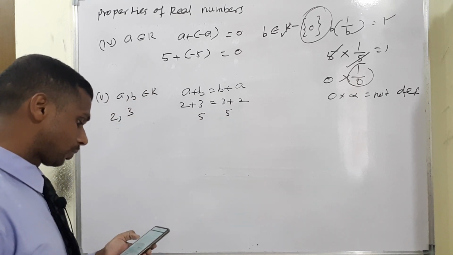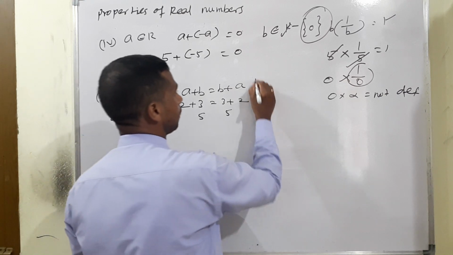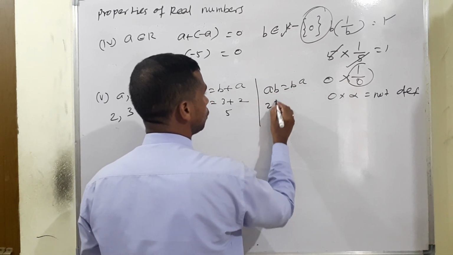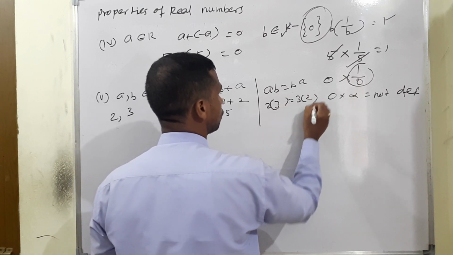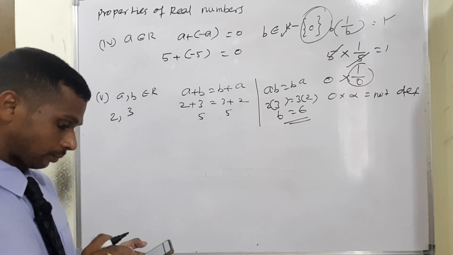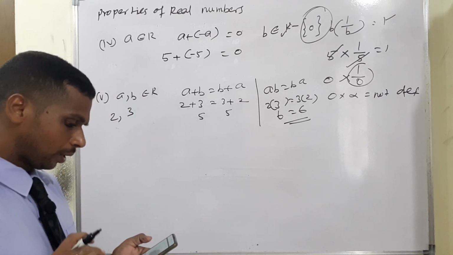But multiplication also, AB is equal to BA. So AB is equal to BA. What will happen? 2 into 3, at the same time 3 into 2. 2 3s are 6, 6 is equal to 6. This is the commutative property.